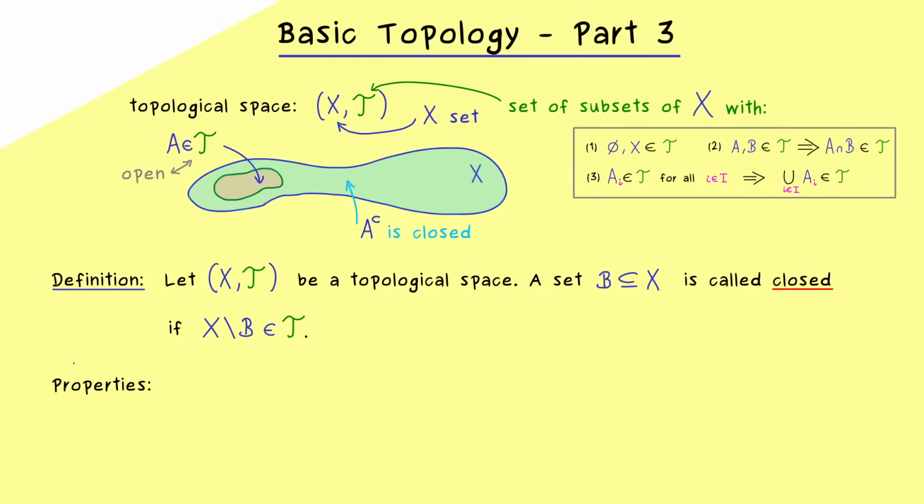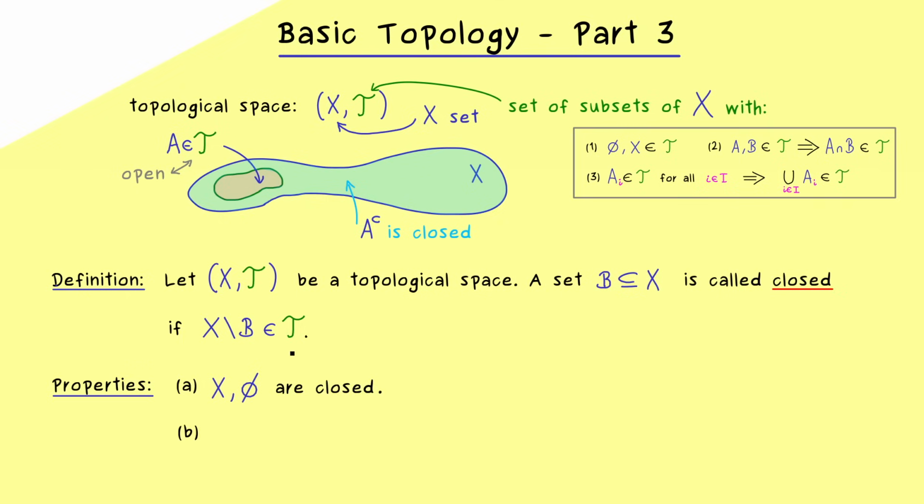And moreover, because of that, you immediately get 3 properties for closed sets as well. First, since the empty set is open, the whole set X is definitely closed. And on the other hand, since the whole set is open, the empty set as a complement is also closed. So this first property looks exactly like the first property for the open sets, and it also tells us something immediately. Namely, a subset of X can be open and closed simultaneously. So the two concepts here don't exclude each other.